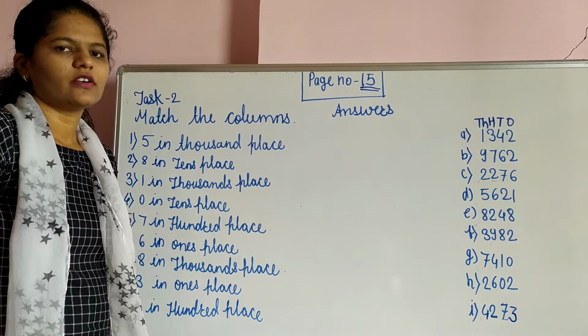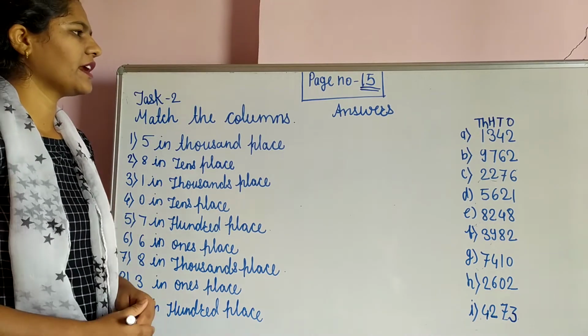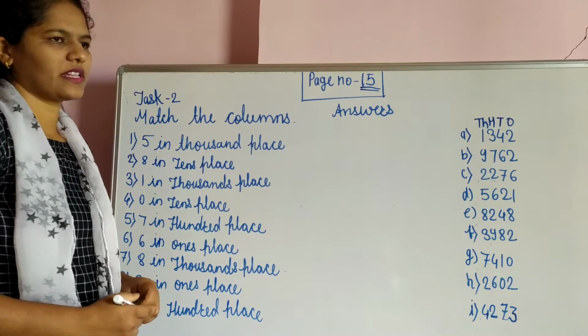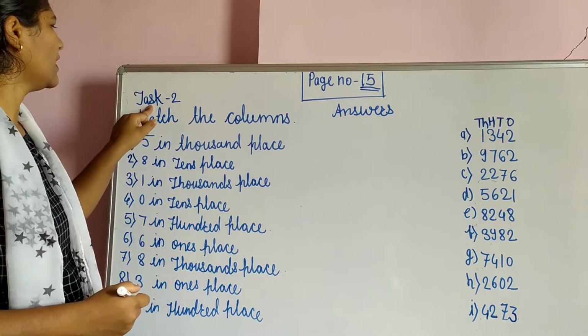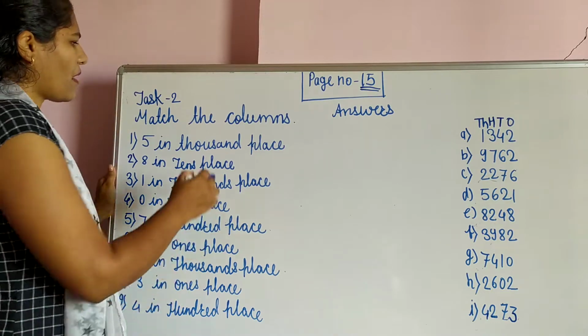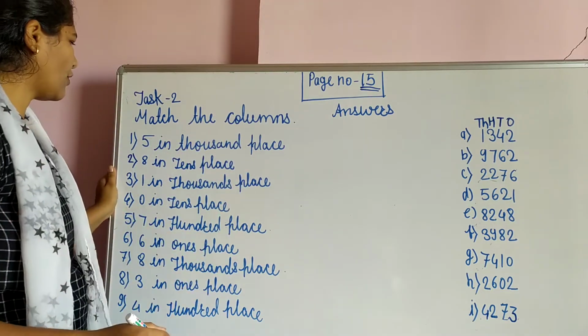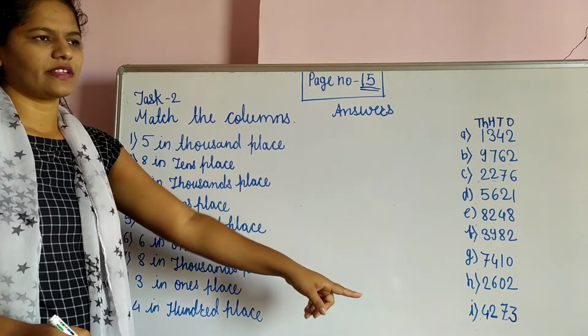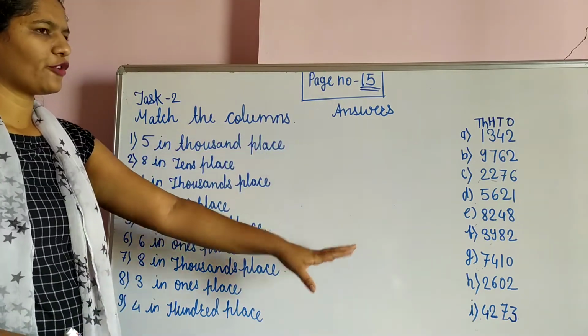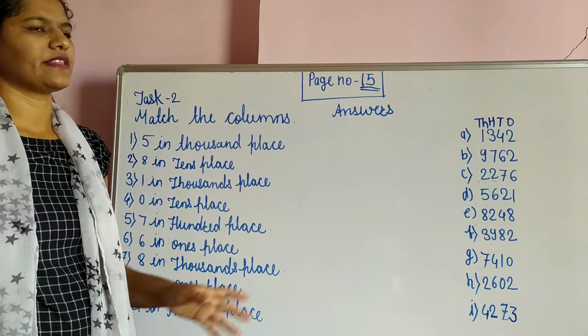Good morning, students. Today we will start our next topic, and here we will start page number 15. On page number 15, one task is given. What is the task? Match the column. We have two columns given. In the first column, questions are there, and in the second, answers are there. From the second column we have to find the answer, and we write our answer here.